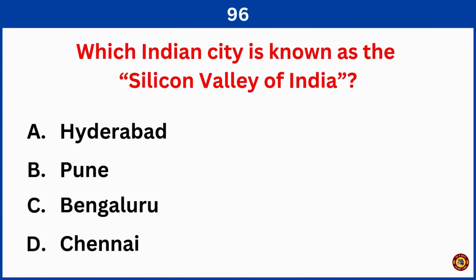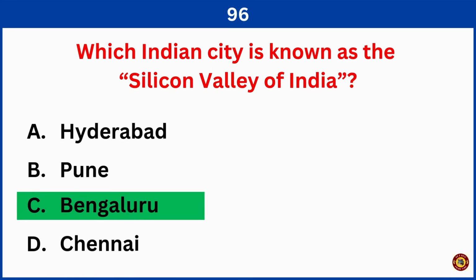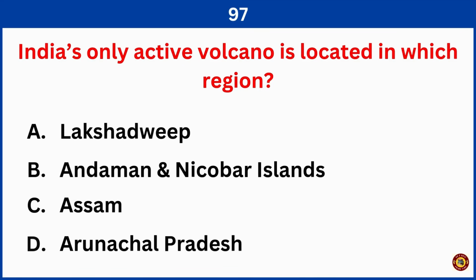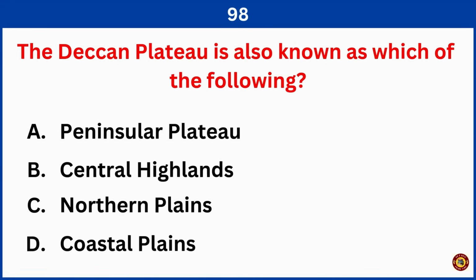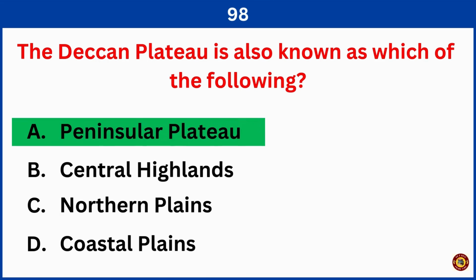Which Indian city is known as the Silicon Valley of India? Right answer is option C, Bengaluru. India's only active volcano is located in which region? Right answer is option B, Andaman and Nicobar Islands. The Deccan Plateau is also known as which of the following? Right answer is option A, Peninsula Plateau.